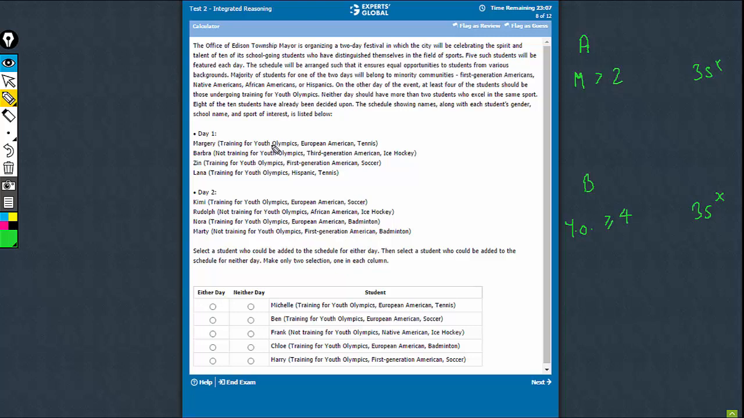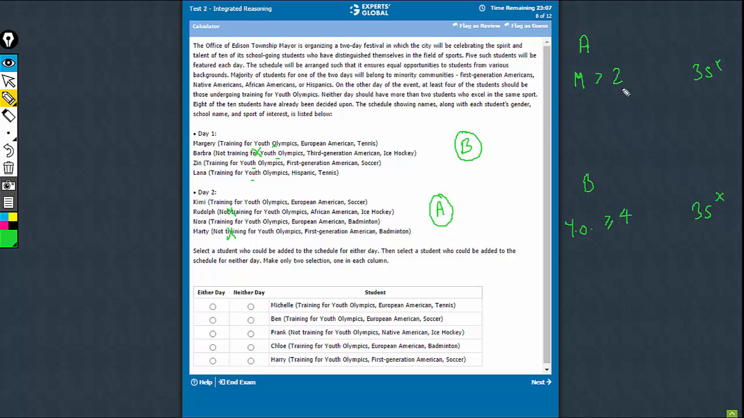Here we have 4 people involved in Youth Olympics. Sorry, only 3 of these are involved in Youth Olympics. So 3 are for Youth Olympics. Here we have 2 for Youth Olympics. So even if the 5th person happens to be training for Youth Olympics, there'll be only 3. Day B has to have 4 or more. So definitely this is not day B. This is day A and this is day B. So that is some progress.